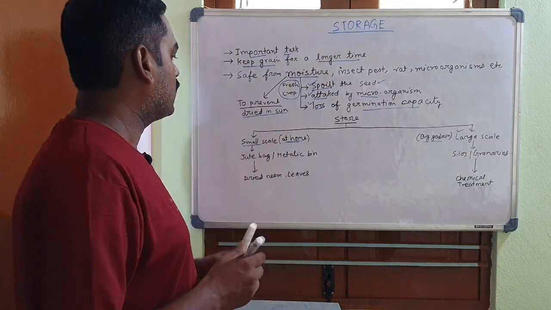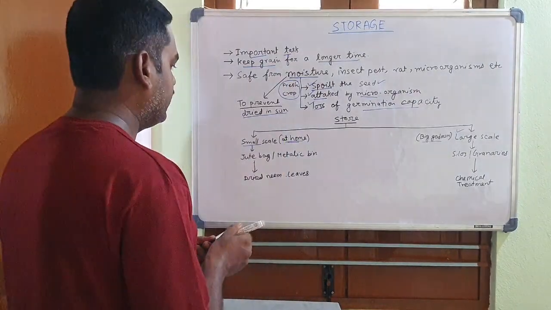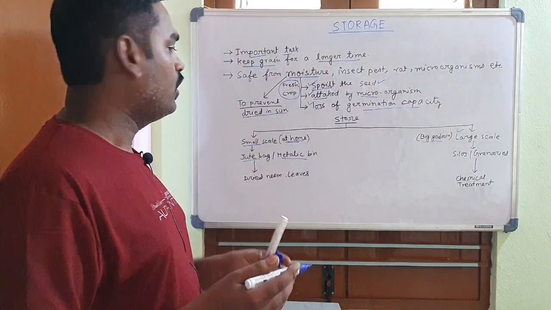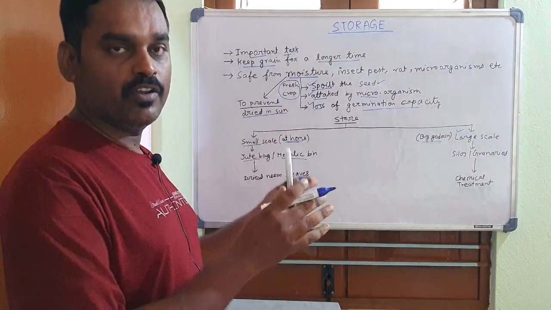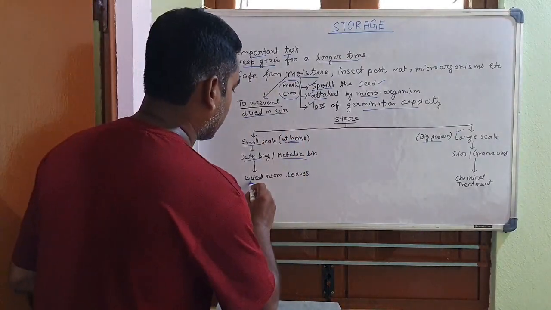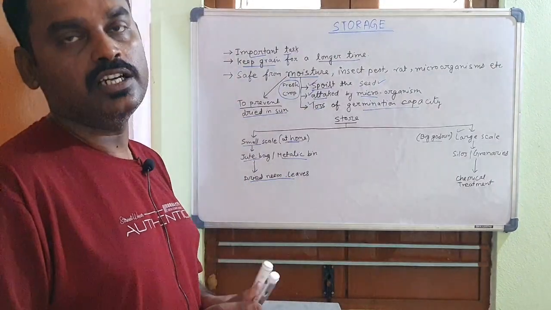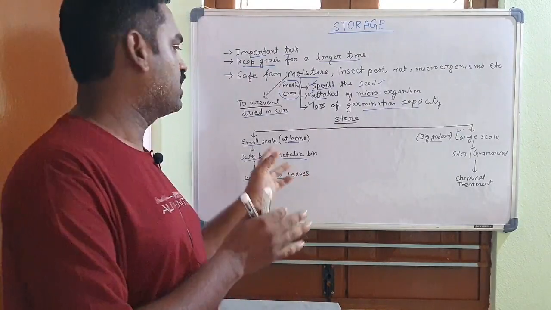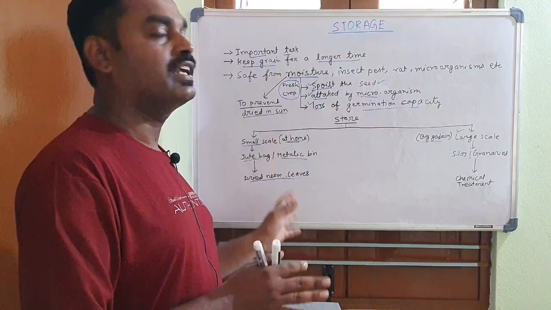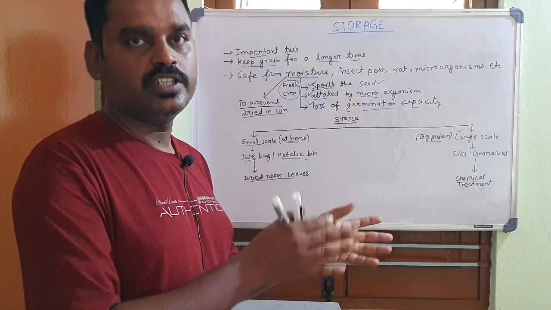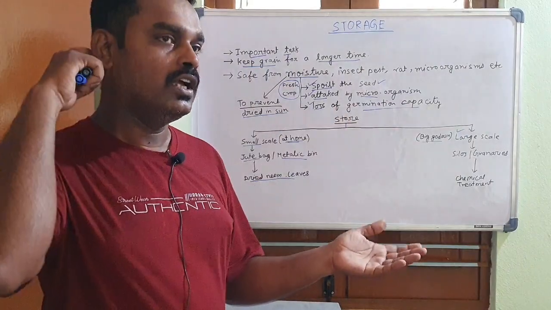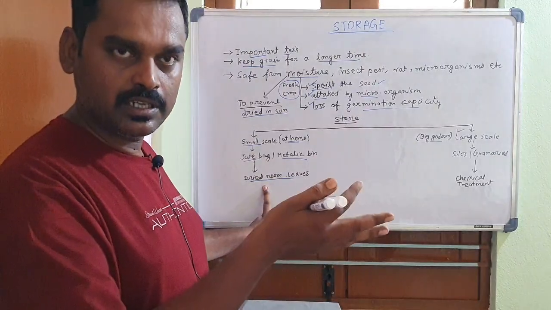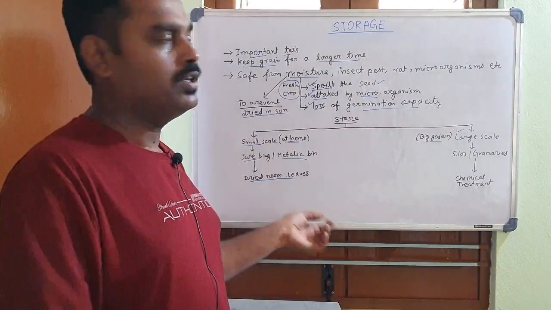Now when we store the crop at home, we can use jute bags or metallic bins for storing the crop, and to keep the stored crop away from microorganisms, we can use dried neem leaves as a preventive measure, because here we cannot afford chemical treatment, and this is very small scale storage. So chemical treatment is not required for this small scale, and we can use dried neem leaves, which are available at our home.